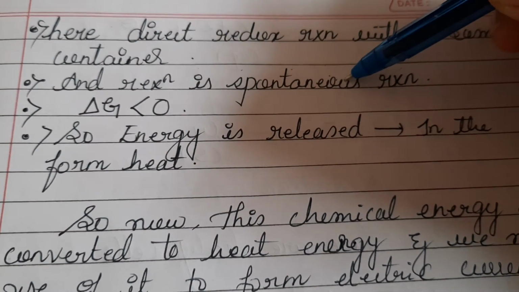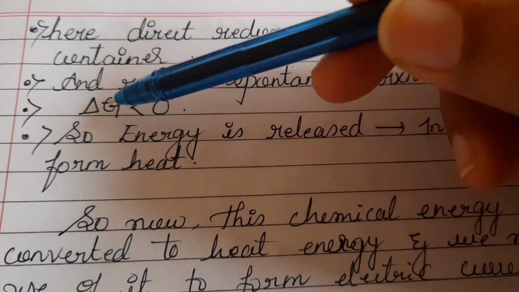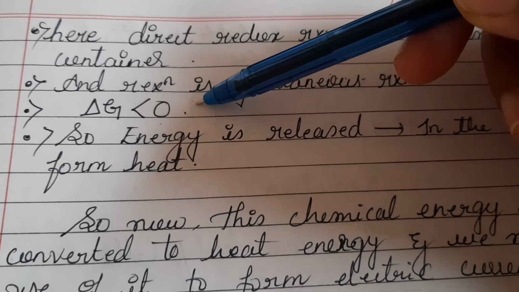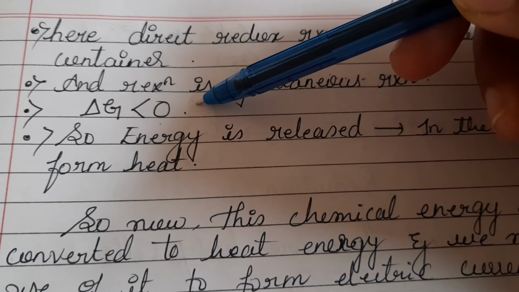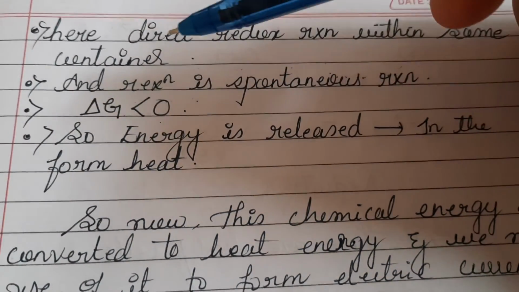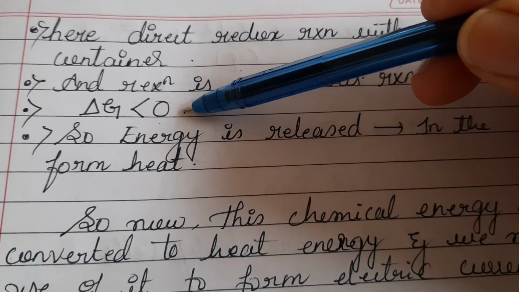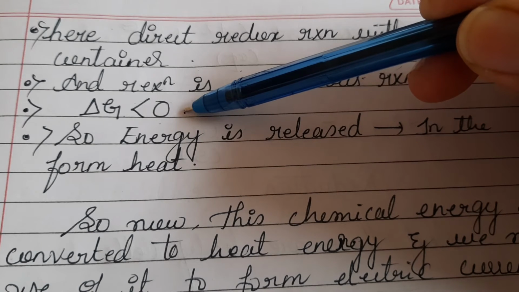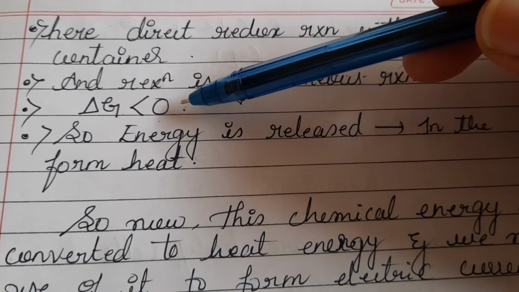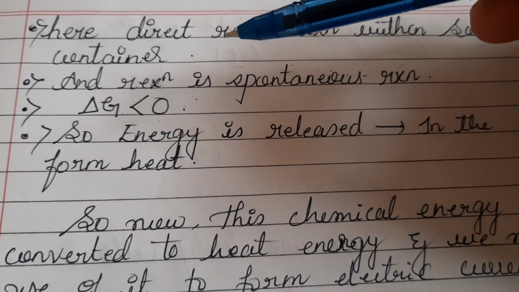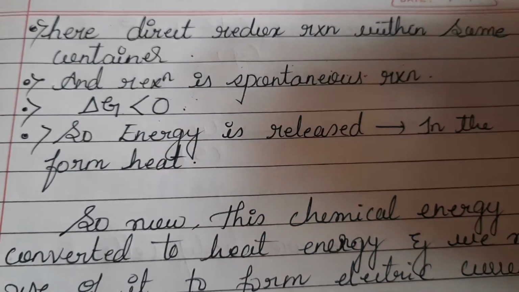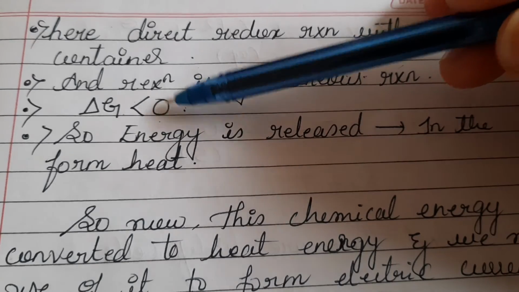For any reaction to be spontaneous, Gibbs free energy must always be negative. I think this was discussed in the chapter surface chemistry. I explained it there, and you will be learning about Gibbs free energy in thermodynamics. You have studied thermodynamics, no? There you will have an elaborate idea regarding Gibbs free energy. Okay, leave that one, no problem. So for any reaction to be spontaneous, Gibbs free energy must be negative, or less than 0.